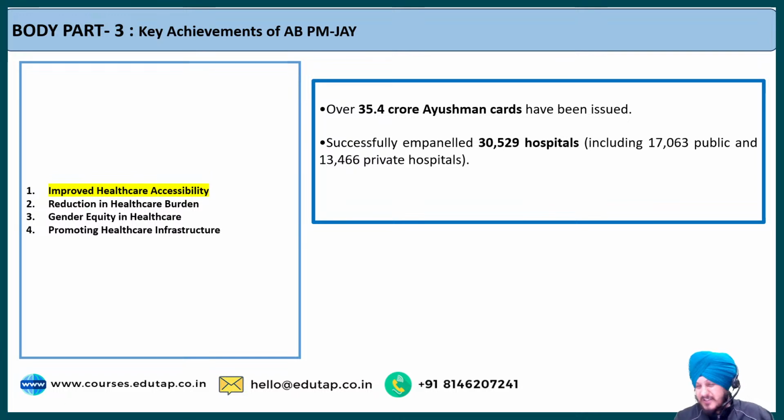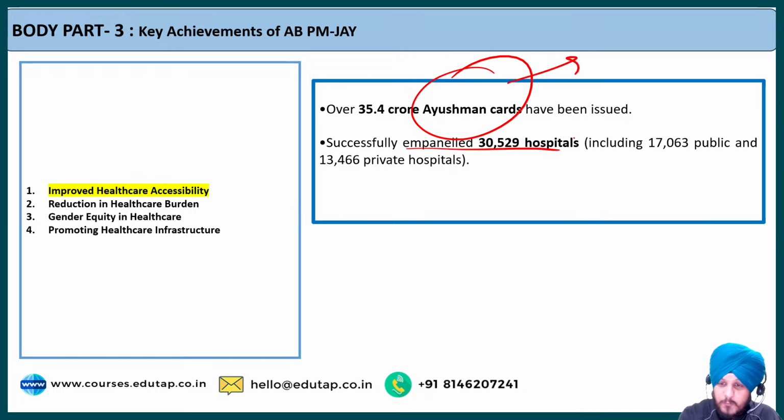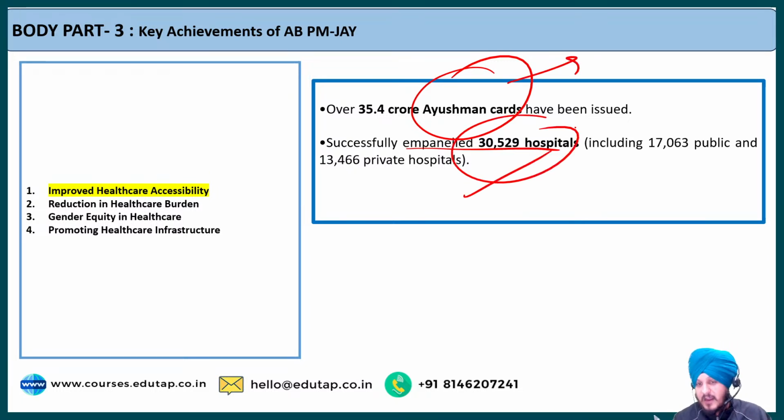Fine. So this is something that I'm not going to explain, because there is nothing to understand in it. Now that Ayushman cards have been given, what should I explain in that? And that many hospitals have been empaneled. But I would suggest that you should memorize some kind of data.